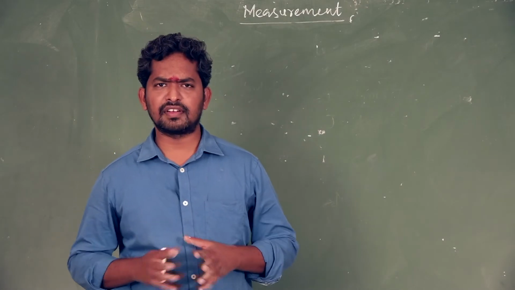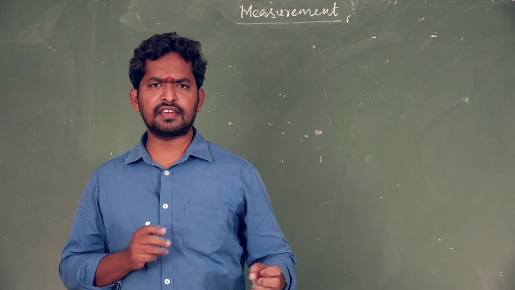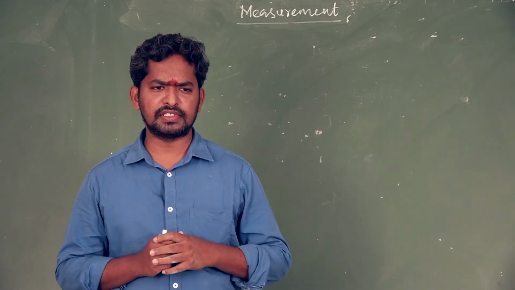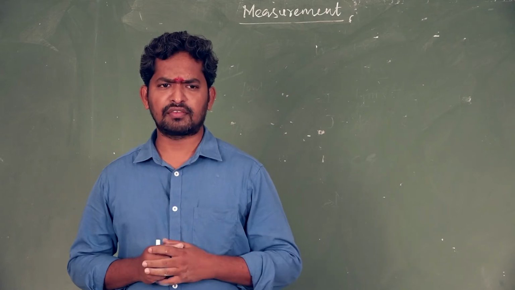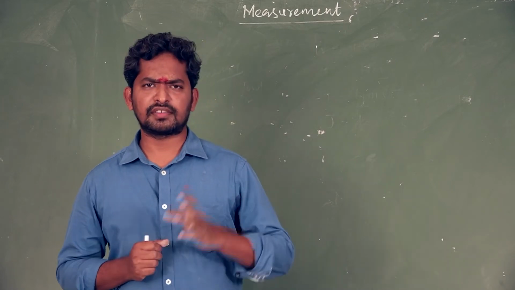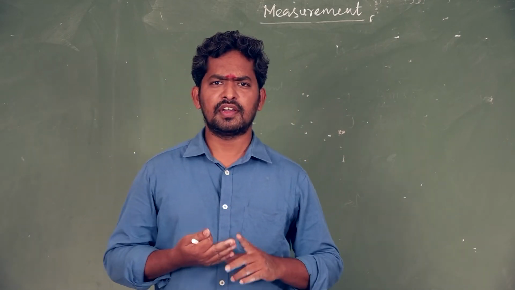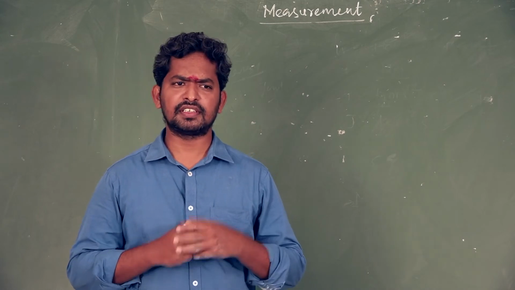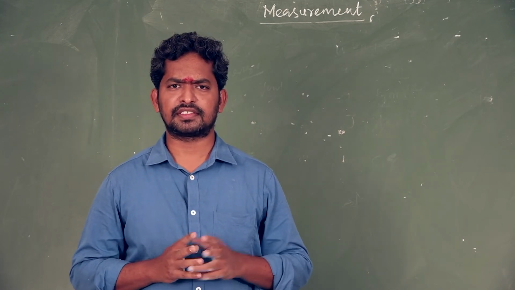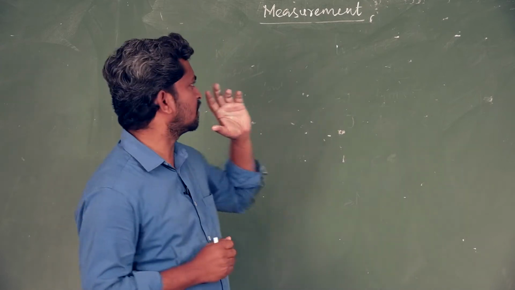This is a fundamental quantity. What do you mean by fundamental quantity? A quantity that cannot be expressed in terms of any other quantity is called a fundamental quantity. The fundamental quantities are length, mass, time, temperature, electric current, amount of substance, and luminous intensity. First of all, I will explain the fundamental quantities. First we will take length.